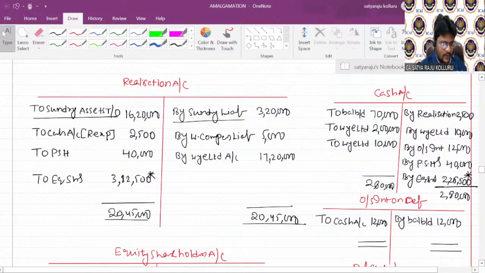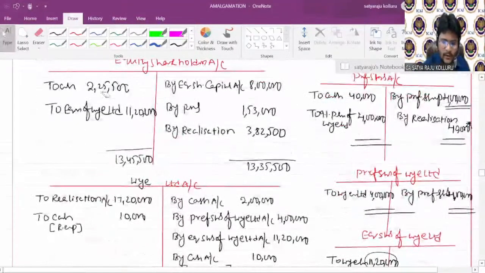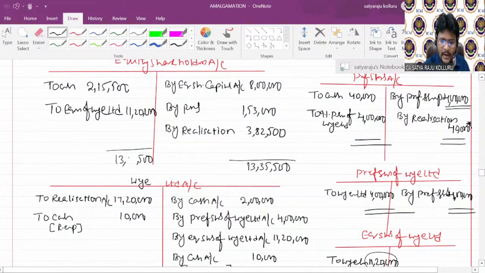Please concentrate, guys, quickly. Why is that 10,000 difference there? Sir, cash balance is 2,15,000. Okay, fine. Sir, people are telling cash balance is not 2,25,000, it is 2,15,500. Guys, now in equity shareholders, it is 2,15,500. Fine, guys. Then if you check, here also we are getting 13,35,500. Am I right, guys? Now I corrected it myself.